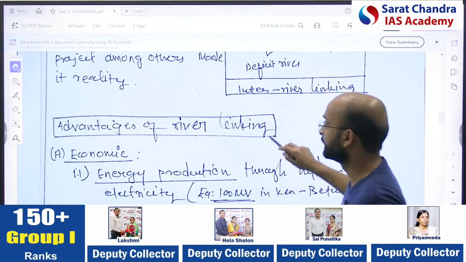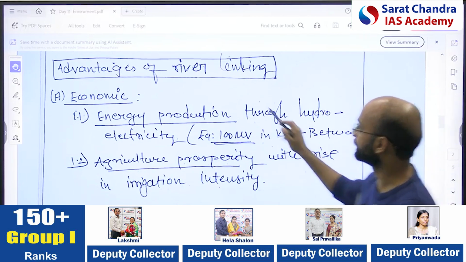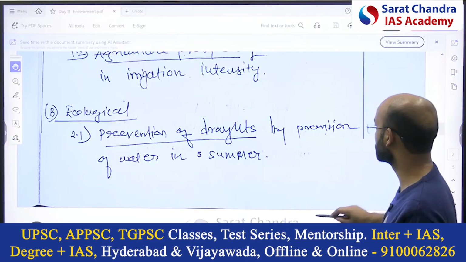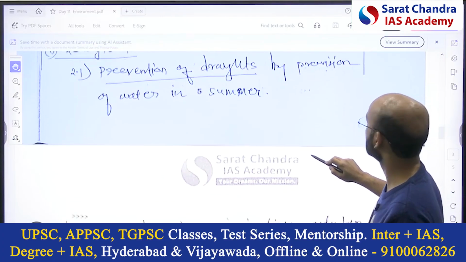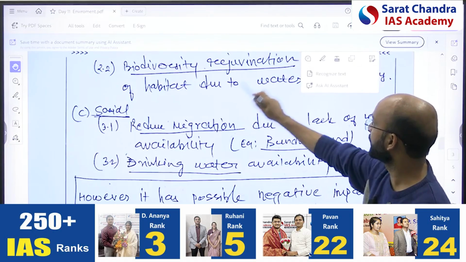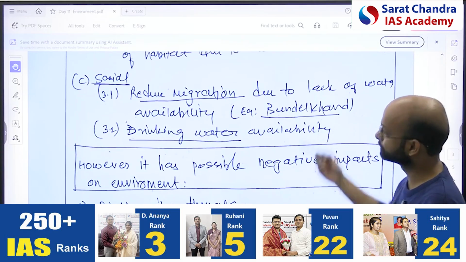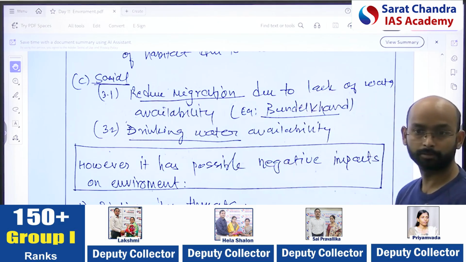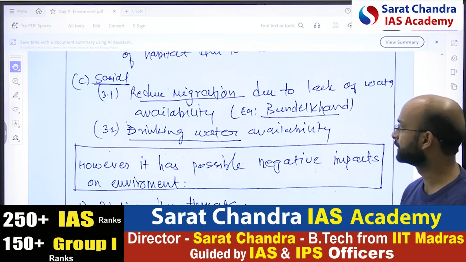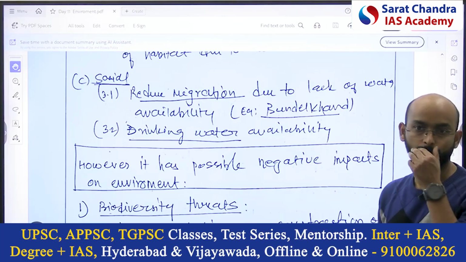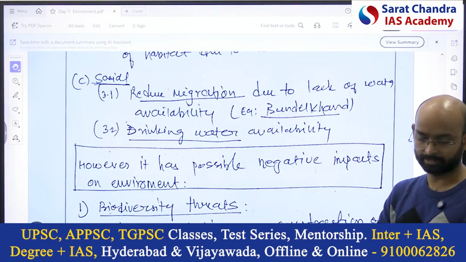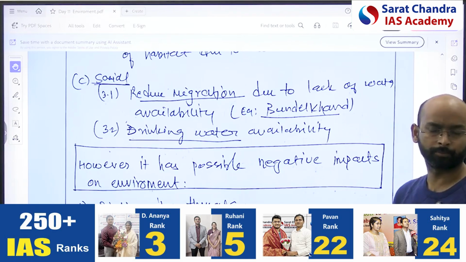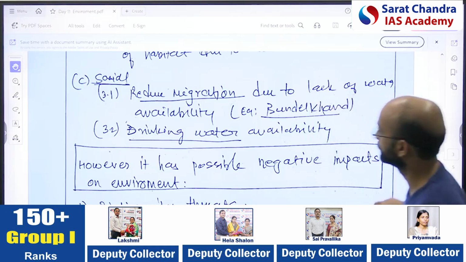That's the diagram. Next, advantages of river linking: economic advantage, energy production, agricultural prosperity; ecological, prevention of droughts by provision of water in summer, biodiversity rejuvenation, habitat loss can be prevented; social, reduced migration, as well as the drinking water problem can be solved. So the three dimensions I used: economic, ecological and social. Drinking water, irrigation, energy production, you can prevent the biodiversity loss, and all those things you can see.